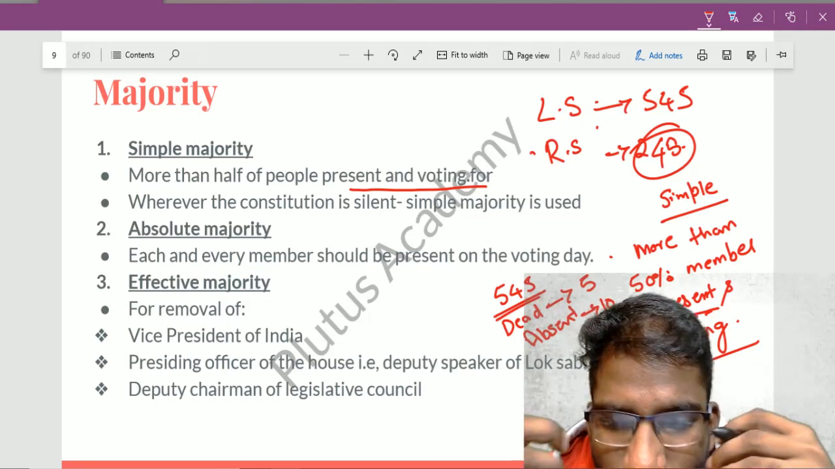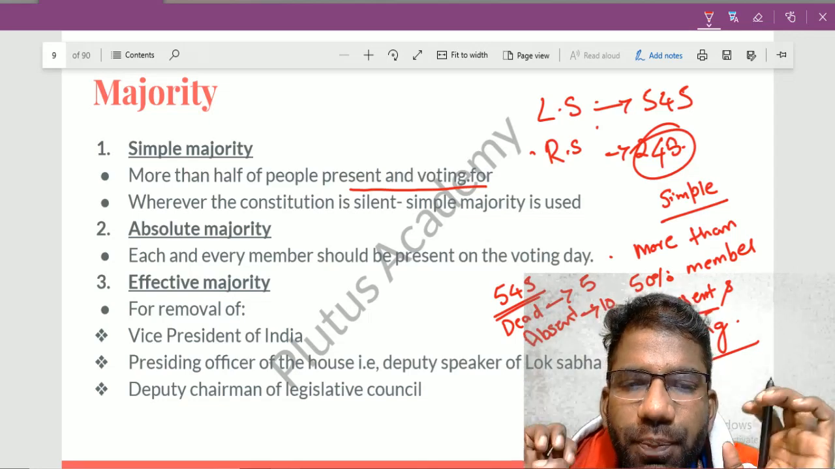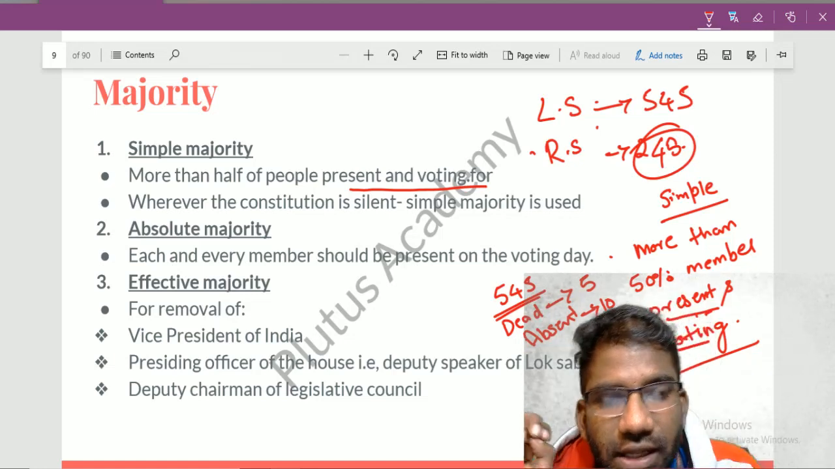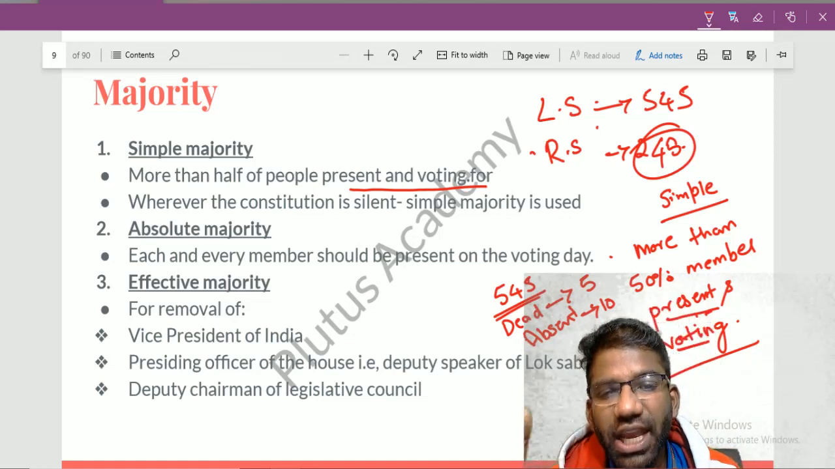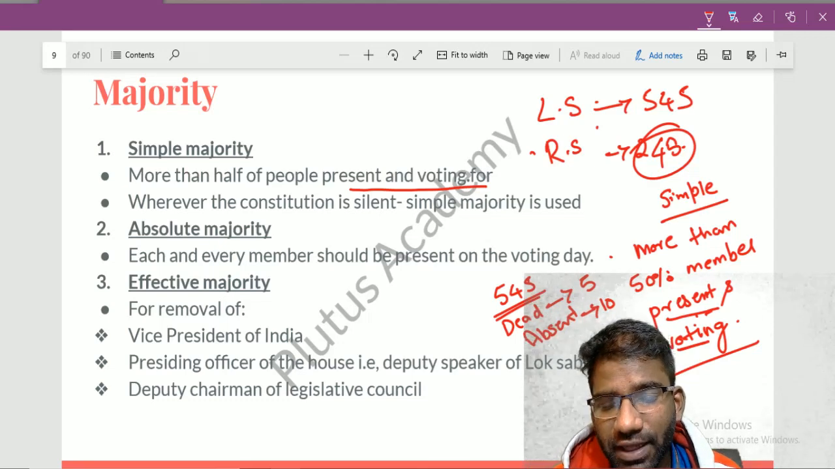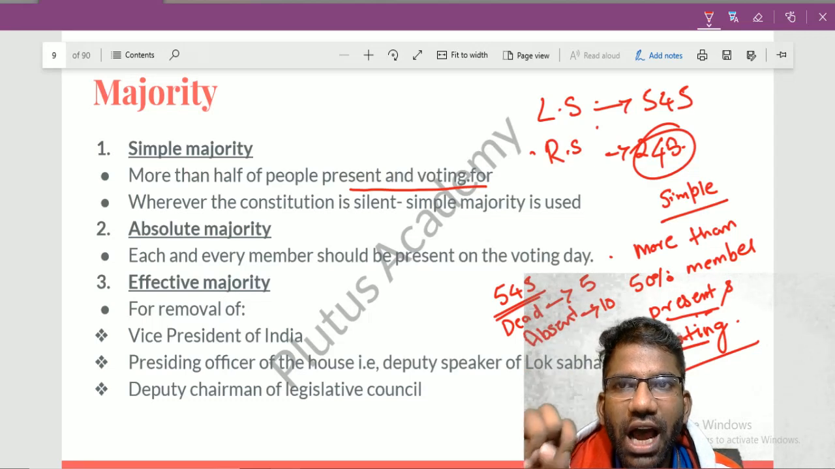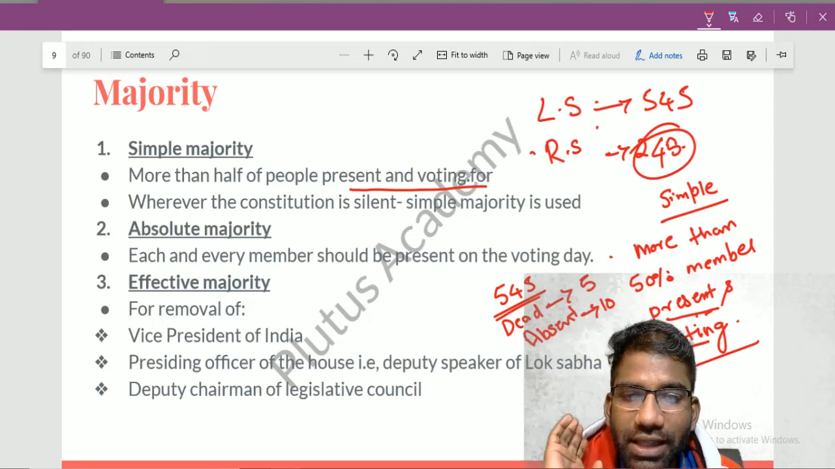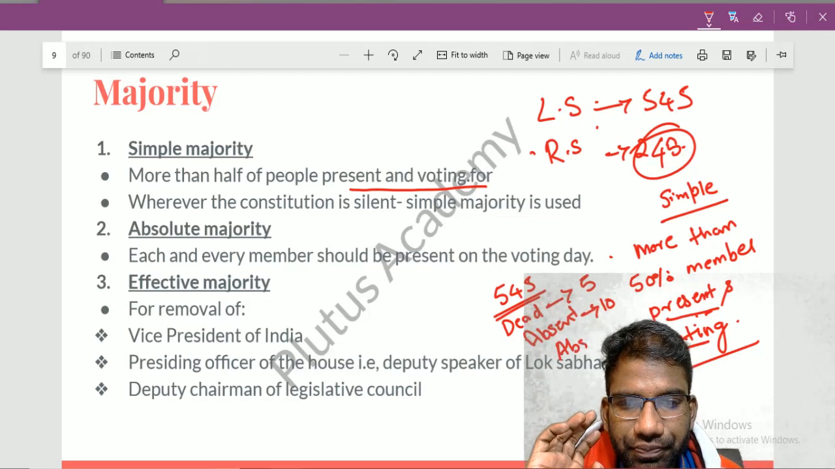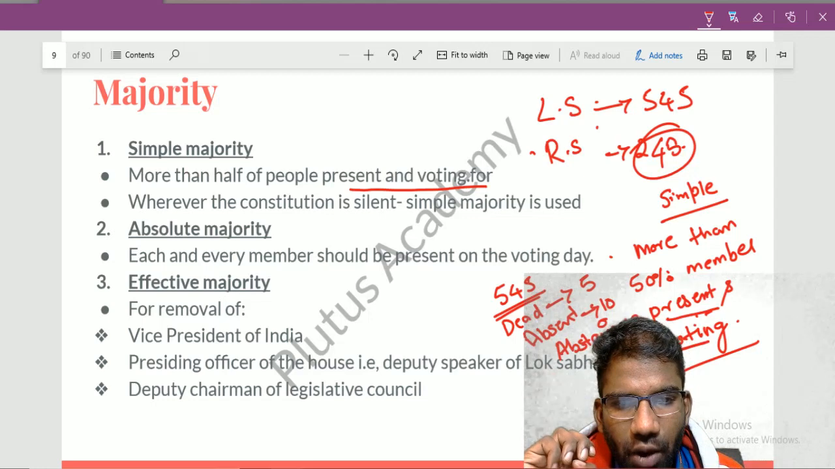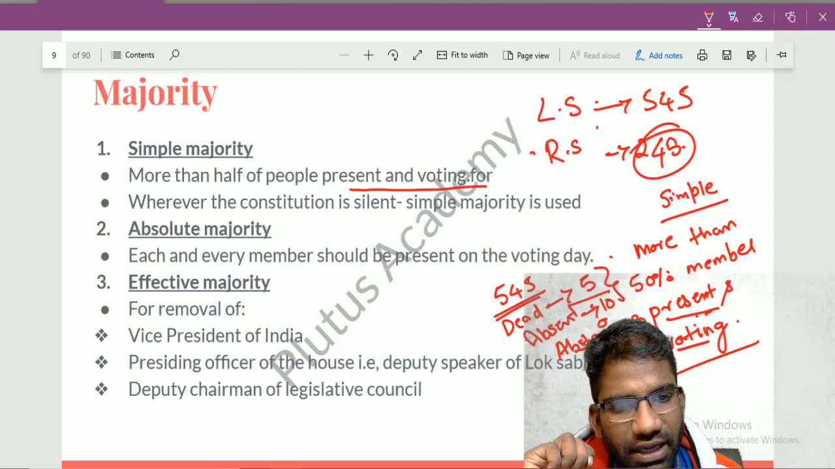But when voting takes place, before the voting procedure, certain members are abstained. What do you mean by abstained? When the speaker or the chair asks the member to leave the house because they are not following the decorum of the house, that is called abstain. If 30 members are abstained, how many members have gone? 5 are dead, they won't be present for voting. 10 are absent, they won't be present for voting, and 30 are abstained.